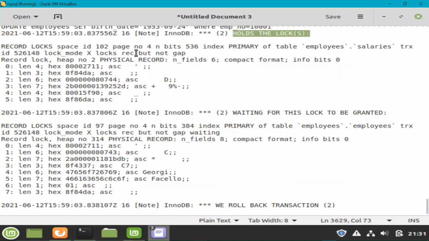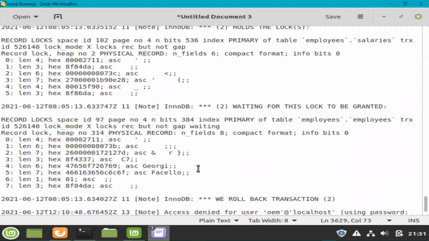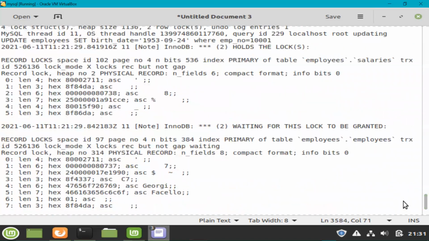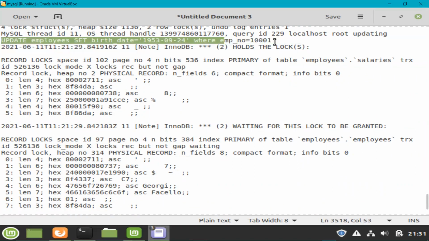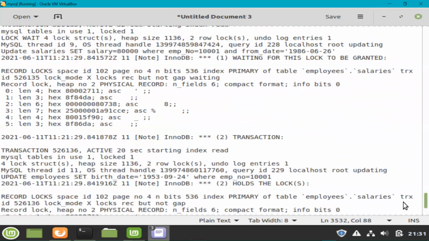For the deadlock victim, you can see the update command. It holds the lock on the salaries table. Let me go up to show the update command. So we roll back transaction 2. It was waiting for the employees.employees table, which we already know. Let me go up, and here you can see, sorry, for transaction 2 the command and the lock that it holds, and the lock that it requested, and then it was killed and rolled back.